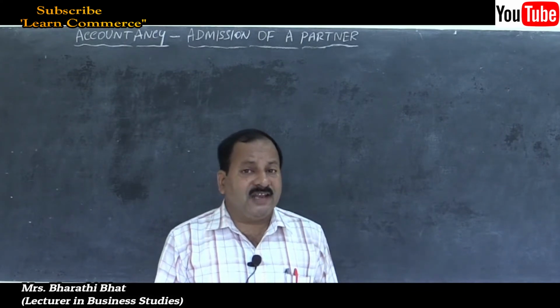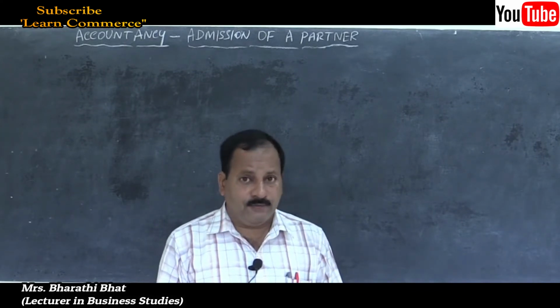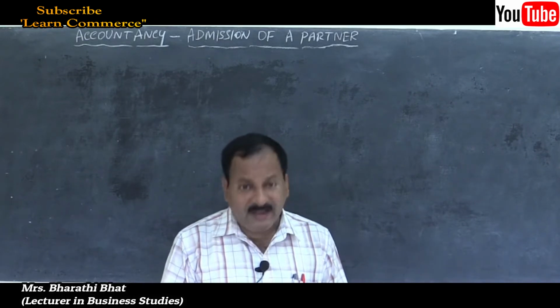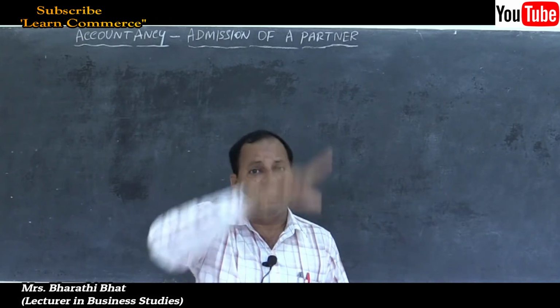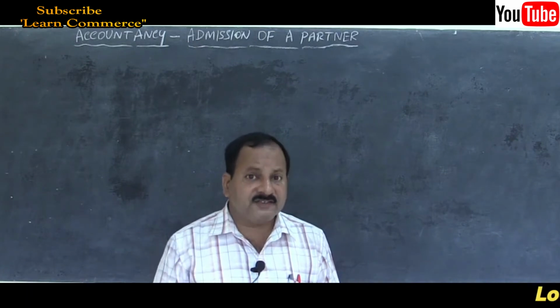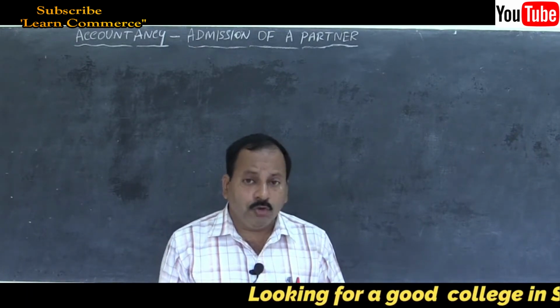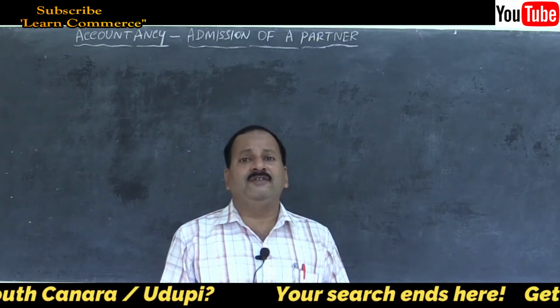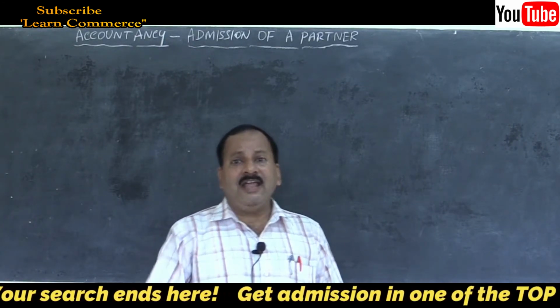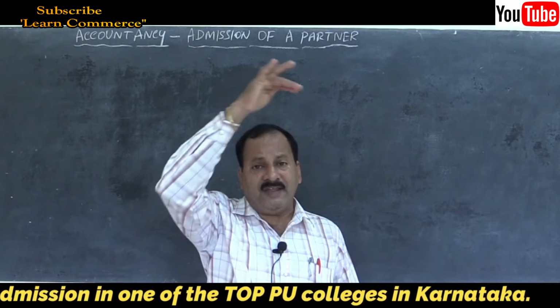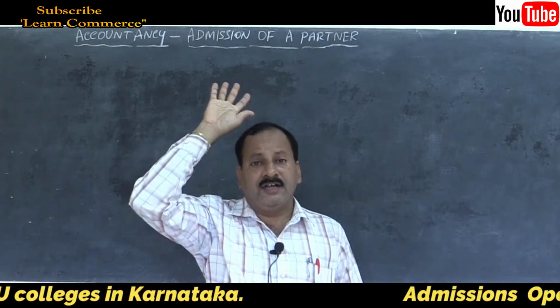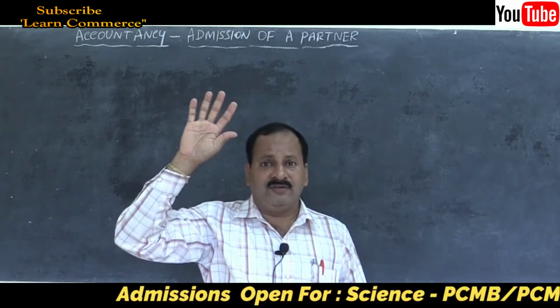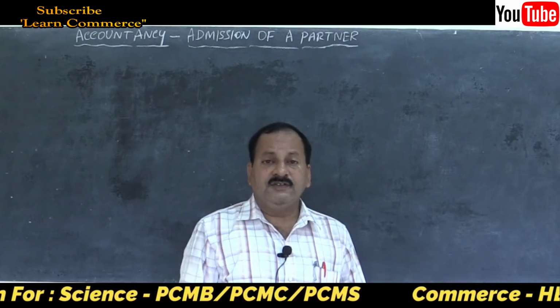See, whenever there is a liability that is written off, we were supposed to pay 2000 rupees to one of the creditors. But the creditor told us we need not pay the amount. So what happens? Our liability decreases. We need not pay the amount to the creditor. Creditor told, don't pay the amount. It is settled.